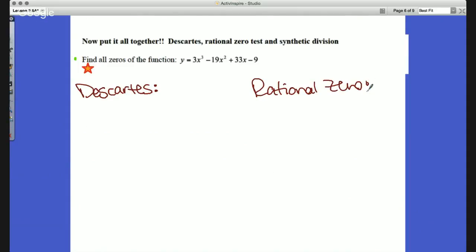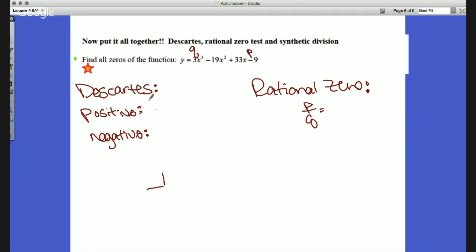These are just a couple of them. So let's do this one first. Descartes' rule. How many possible positive roots? Possible negative roots? We're going to look at that. And then over here, remember it's P over Q, where P is the last and Q is the first, the lead coefficient. And then lastly, we're going to use synthetic division after that.